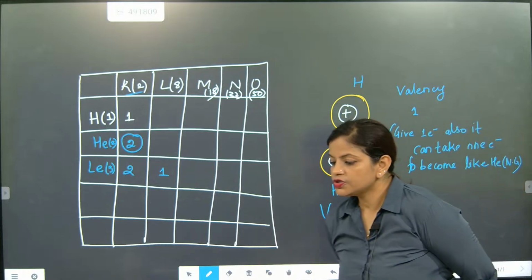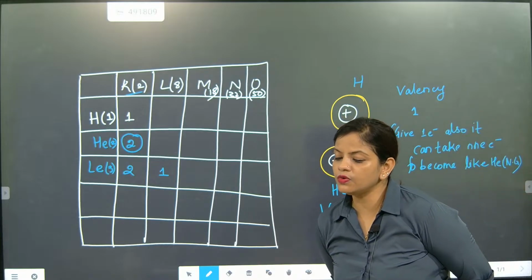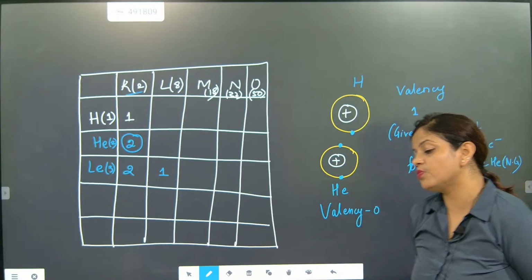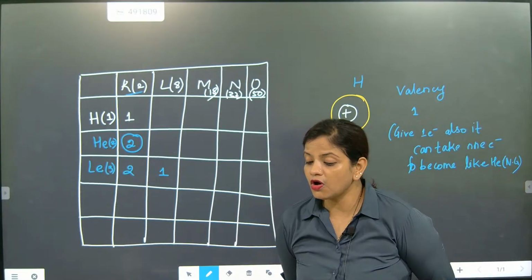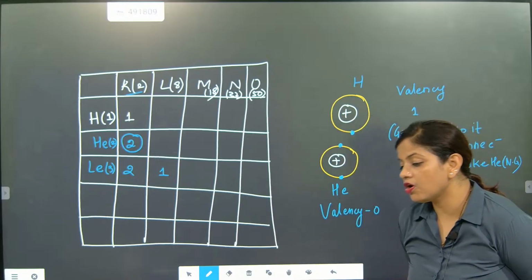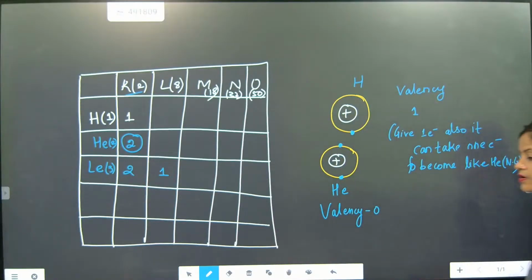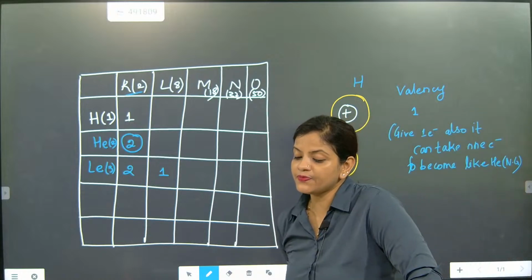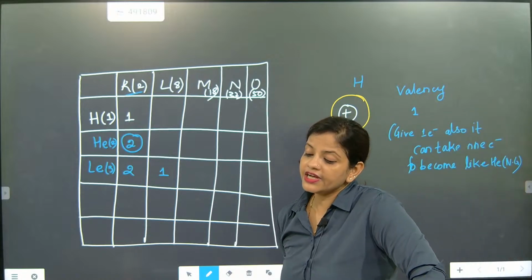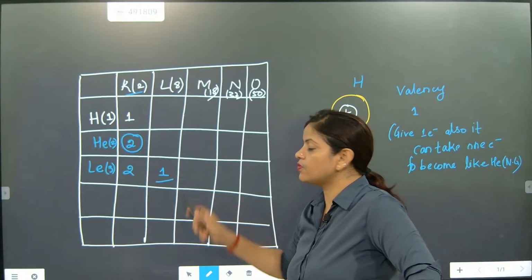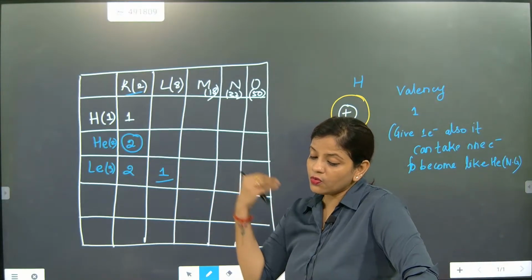So first orbit 2 electrons, second orbit 1 electron. Remember like that. Absolutely correct, Arunisha. Its valency is 1, beta. Super. Since only 1 electron is in the outermost orbit, it will only donate.